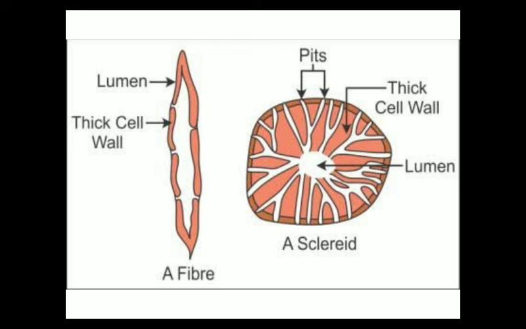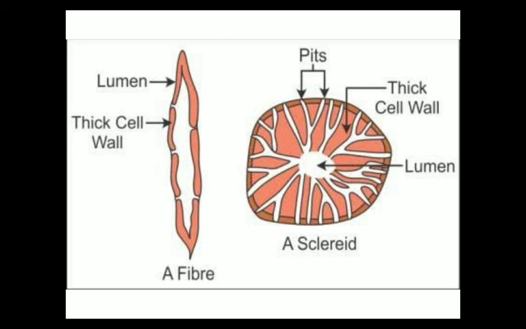So this is all about the different types of simple permanent tissue. Try to revise again what the different types of simple permanent tissue are. There are three different types of simple permanent tissue: parenchyma, collenchyma and sclerenchyma. Parenchyma performs the function of storage of food, and parenchyma is further divided into chlorenchyma and aerenchyma.